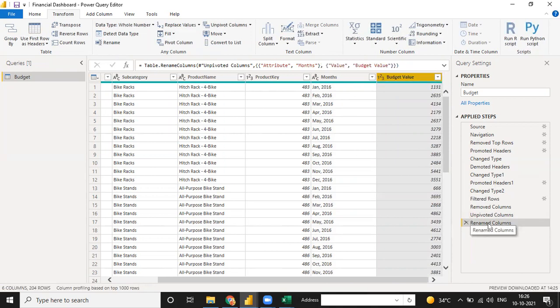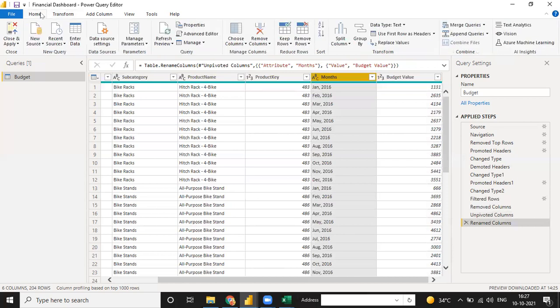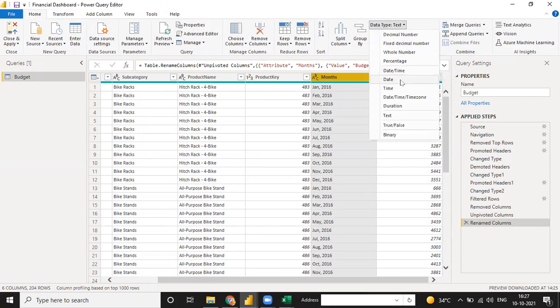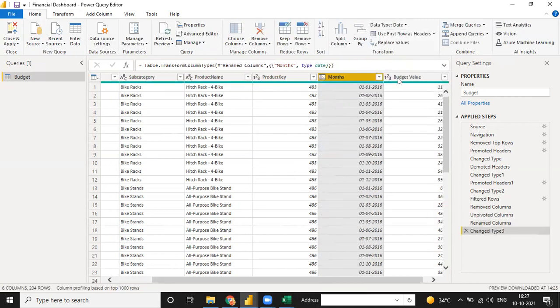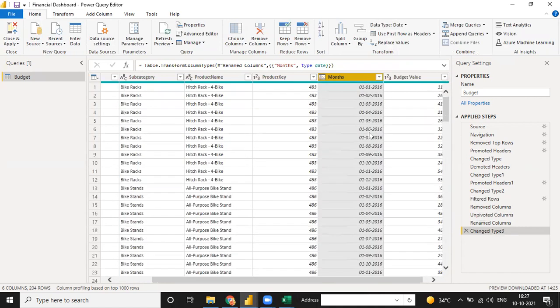See, rename column. Okay, and one more thing, change the data type of the month, because right now it's a text data type. When you click on the home tab, you see the data type as text. I don't want text, I want a date. So click on date and see, your month will be a date. Now we have a date table in our budget table.